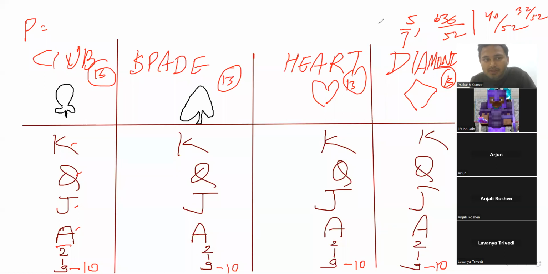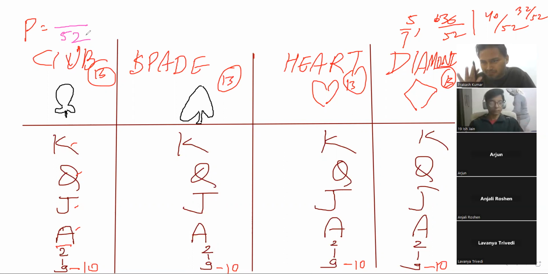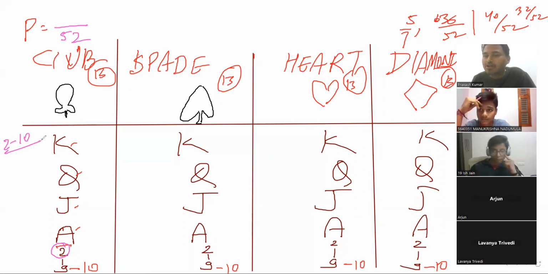Okay, sir. So probability of this will be, total there are 52 cards, right? The question is very easy actually. Be relaxed. Now if I talk about number card, the number starts from 2, right? In each group you have 2 to 10. So count 2, 3, 4, 5, 6, 7, 8, 9, 10. How many cards are there in each group with a number? 9.